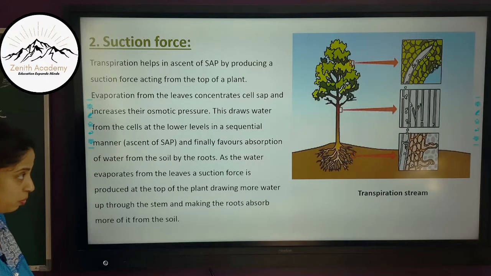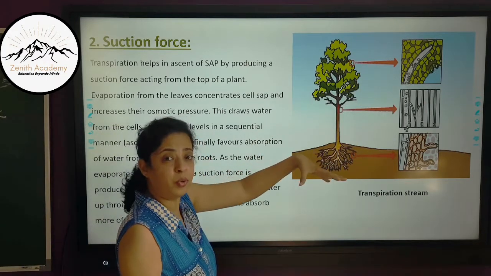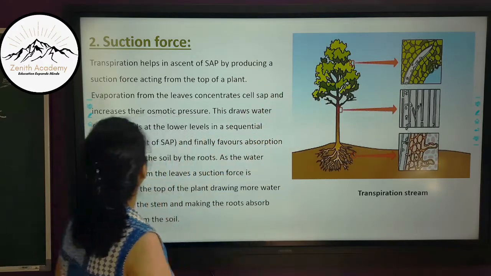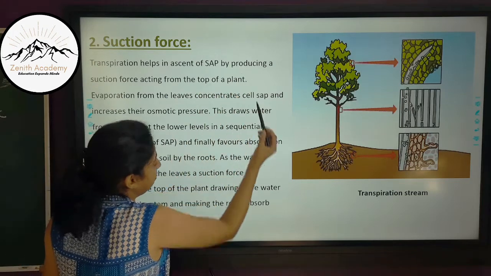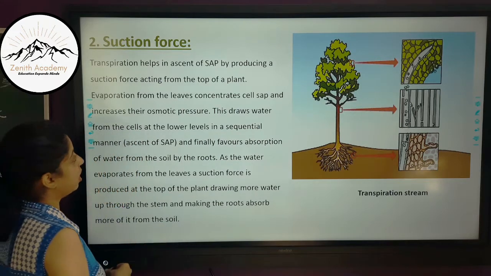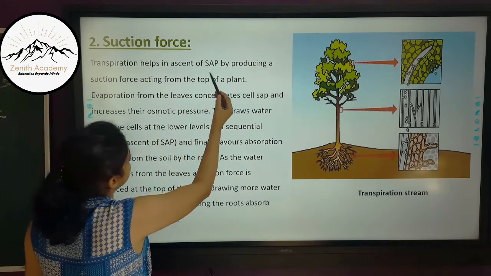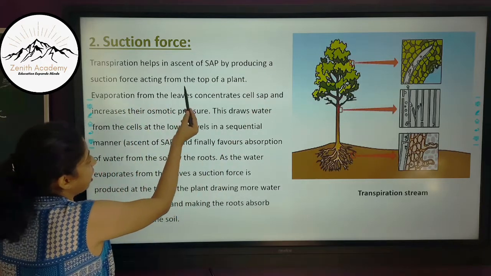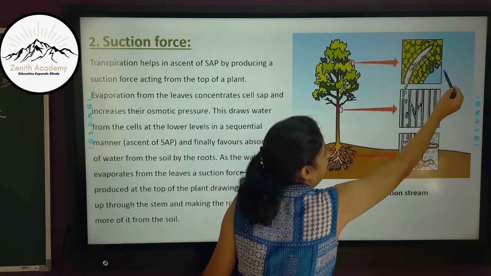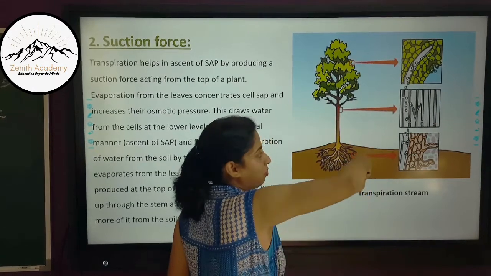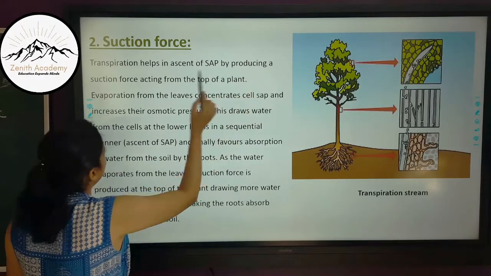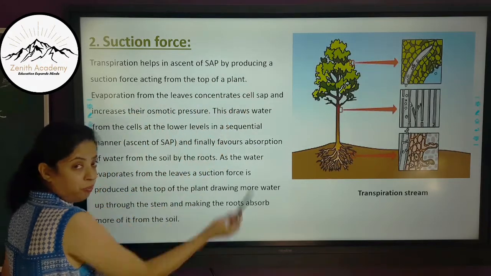Second is suction force. We all know that due to transpiration only, the roots are able to suck the water. So transpiration helps in ascent of sap. We have studied the ascent of sap in our previous chapter, in the absorption by roots. Transpiration helps in ascent of sap by producing a suction force acting from the top of the plant. Here at the top of the plant you can see transpiration happening, so a partial vacuum is created, and because of that it sucks more water. I'll read it again: transpiration helps in ascent of sap by producing a suction force acting from the top of a plant.